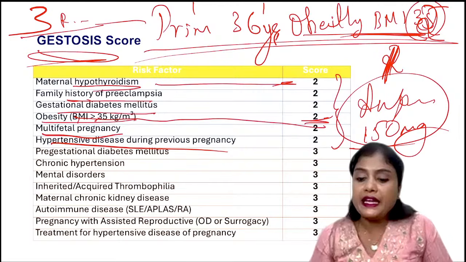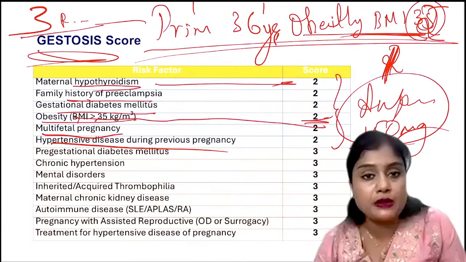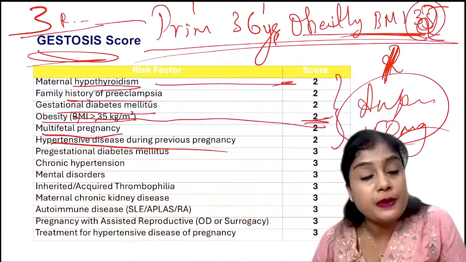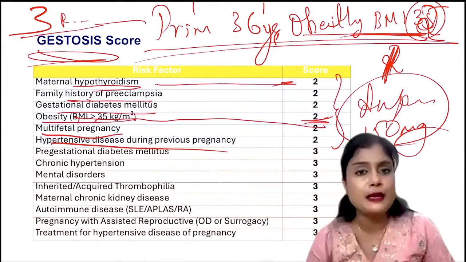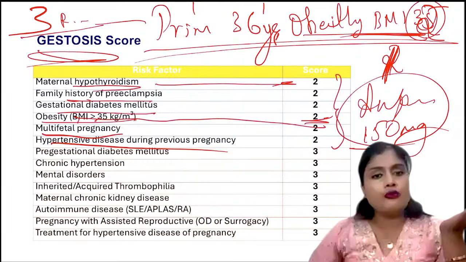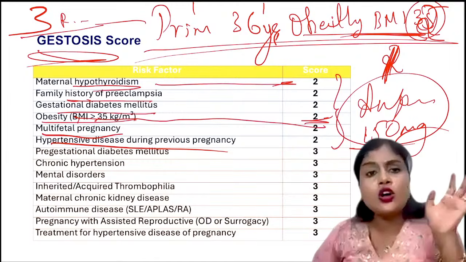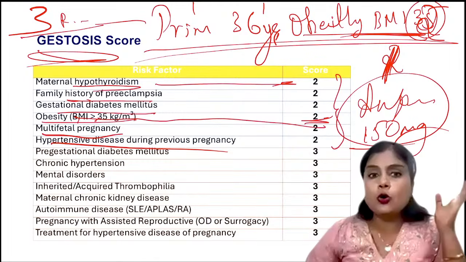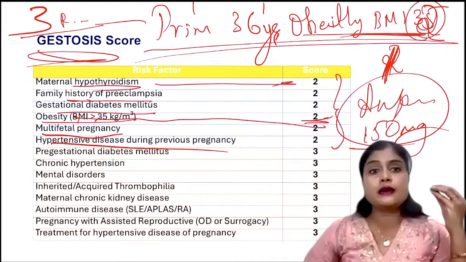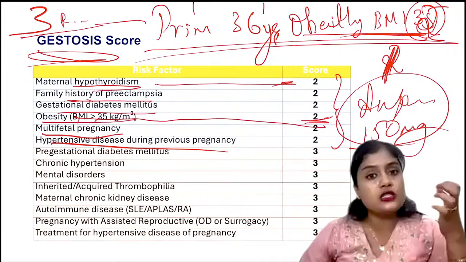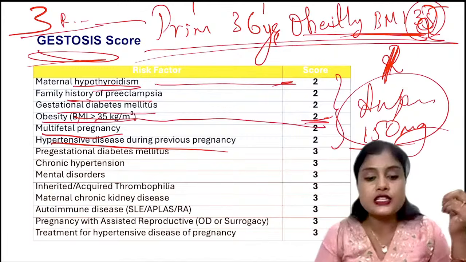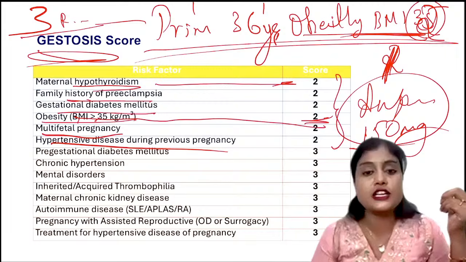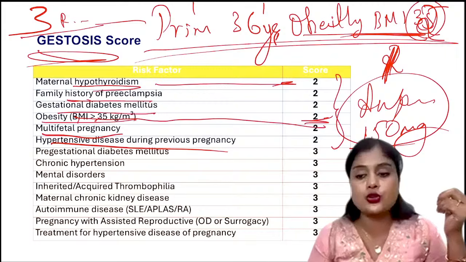Why is monitoring platelet count and liver enzymes as important as urine examination for proteinuria in preeclampsia? Why? Because we know end organ damage is one of the diagnoses. Not every patient should have proteinuria. For example, they can give you BP of 150 by 94 with low platelets, deranged liver enzymes, deranged RFT, very high creatinine. So anything they can give you. All those things will come under preeclampsia, isn't it? They are not gestational hypertension. So here you can see what investigations we should do to rule out all these things.